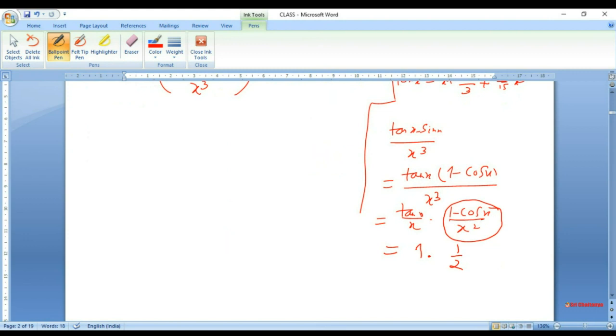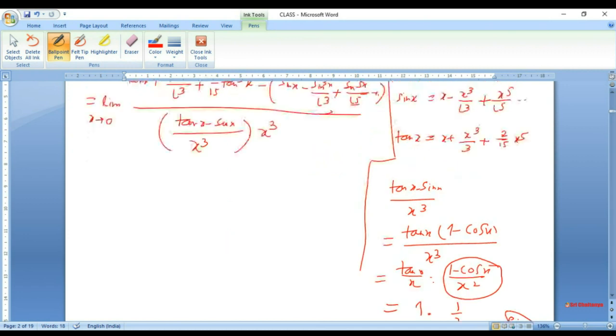If you just differentiate once, you will get sine of x over 2x. This becomes 1, so 1 over 2. So this limit is 1 over 2. Means this is not a problem. This is taken care of. This whole thing becomes 1 over 2. So this comes out and this becomes 2 because it is the denominator.